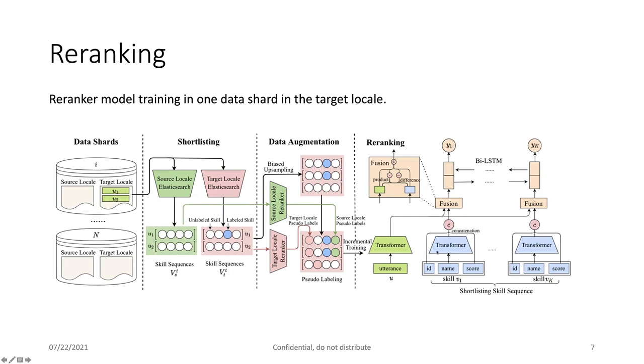each skill we will pass to a transformer-based encoder, and then we concatenate their different features and pass to a fusion layer. In the fusion layer, we calculate the interactive features between the utterance and the skill, and then we have their interactive representation as the output of each fusion layer, and then we pass to a bi-LSTM for the final label sequence prediction. And Yk here is a binary label, whether it's positive or negative, a 1 or 0.